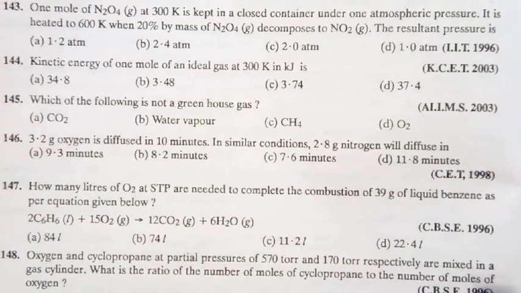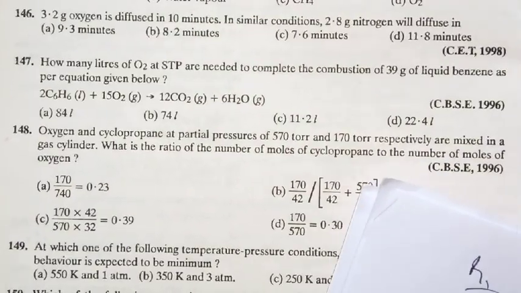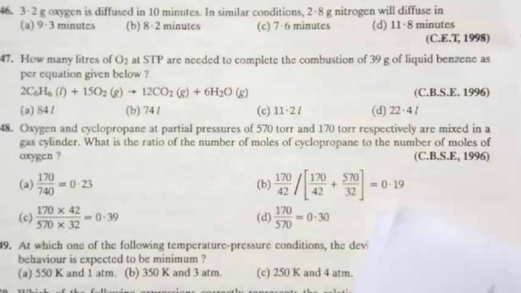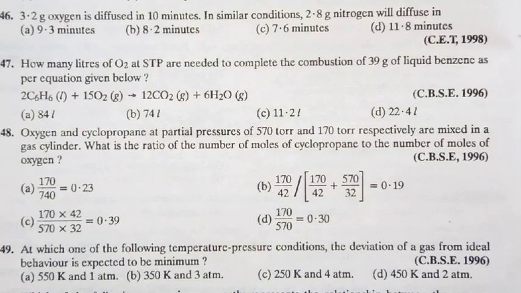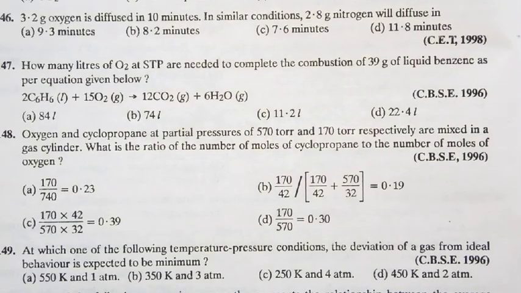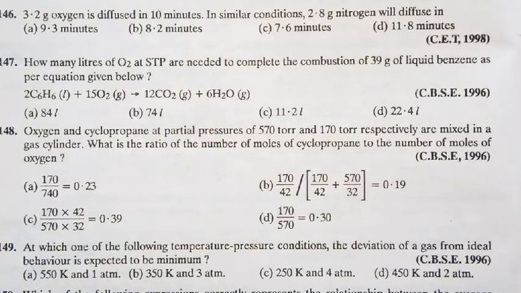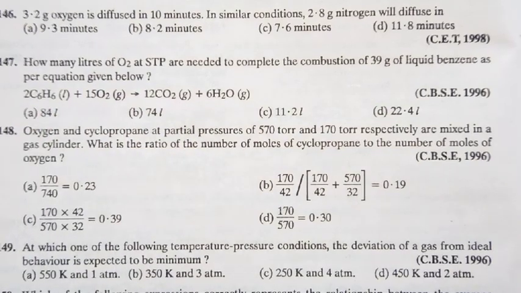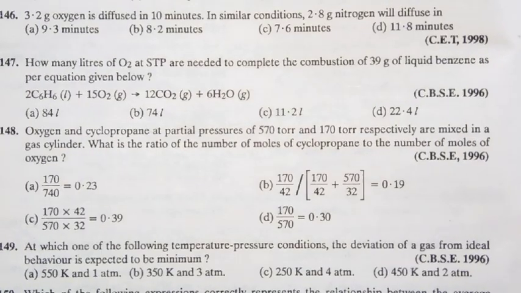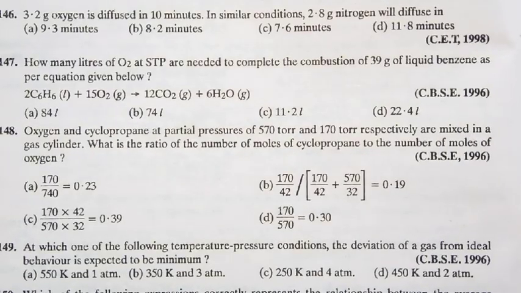Is it clear? Right. Look at the next question. How many liters of oxygen at STP are needed for complete combustion of 39 grams of liquid benzene as per the equation given below?